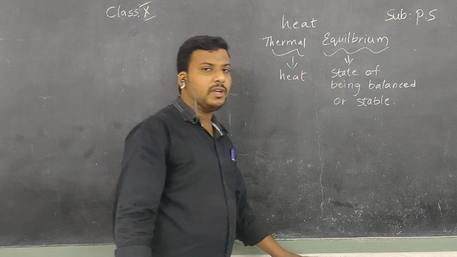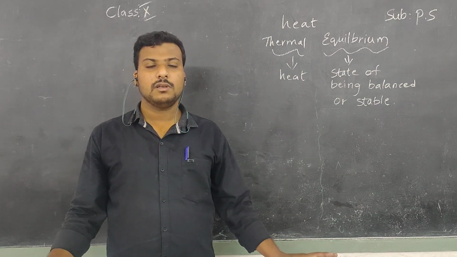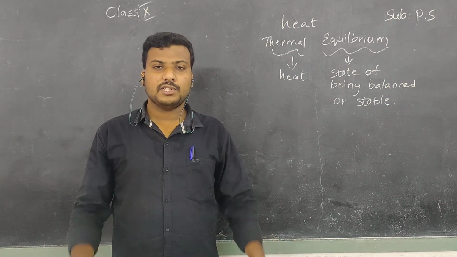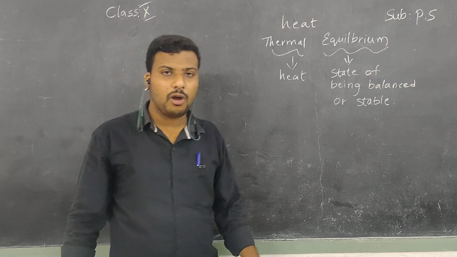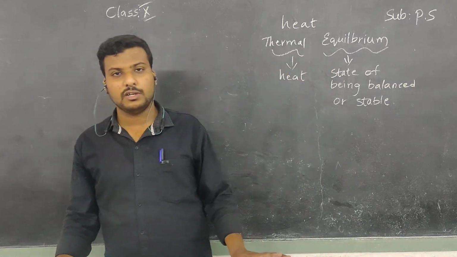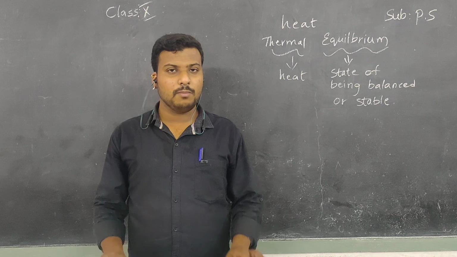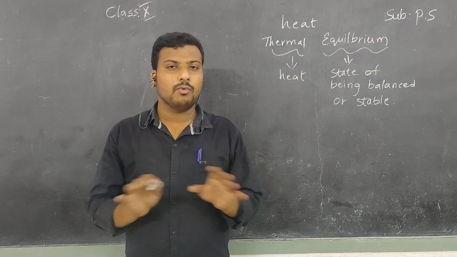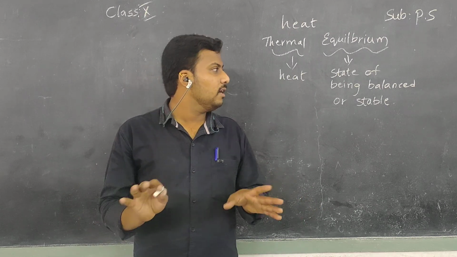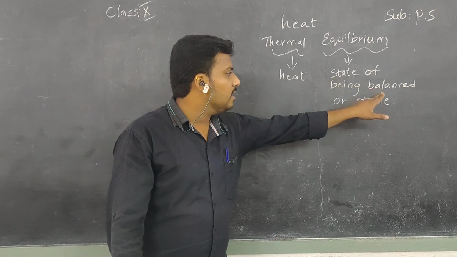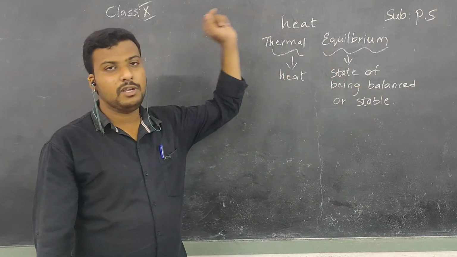So children, equilibrium means just stable or balanced. Look at my position, children. I am stably standing at one position. I am not moving like this and like that. Stable means there is no movement at all. So the state of being balanced or stable is called equilibrium.